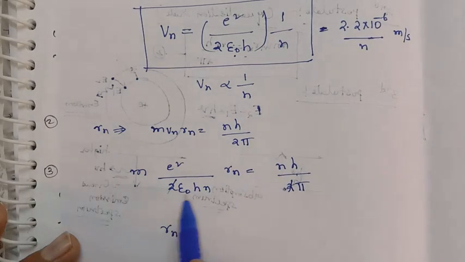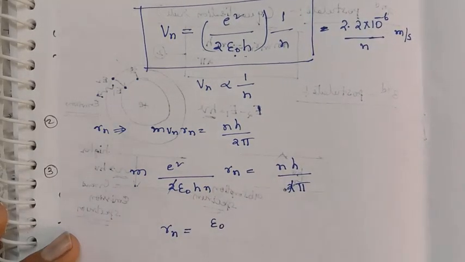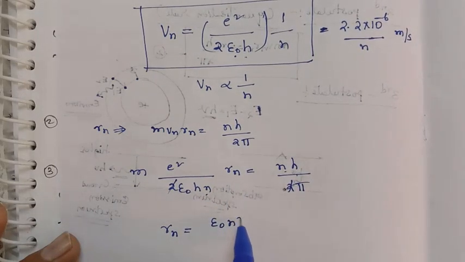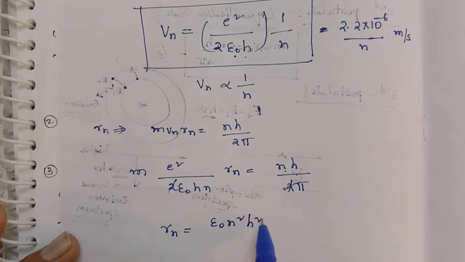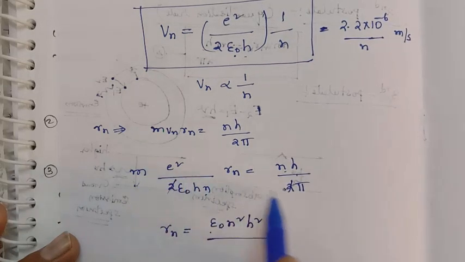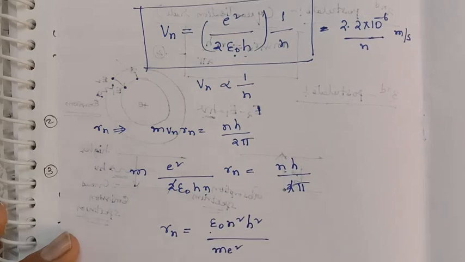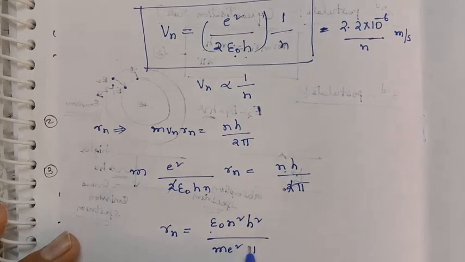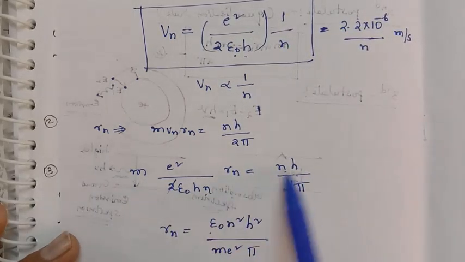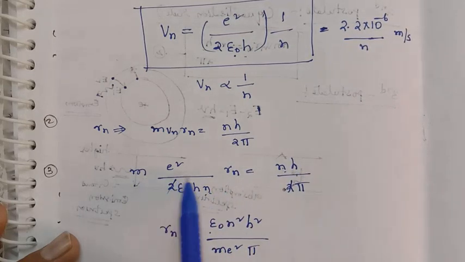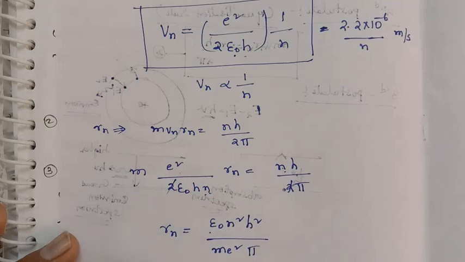Epsilon naught, take that side, epsilon naught, and again n into n, n square, h into h, h square, epsilon naught n square h square upon m e square pi. It is the expression for radius.